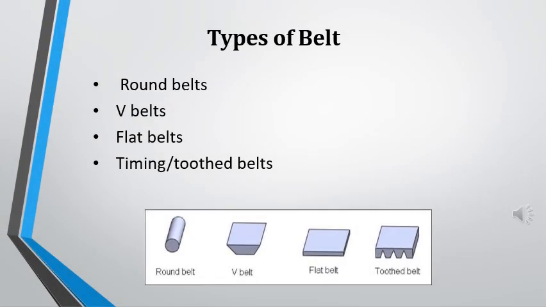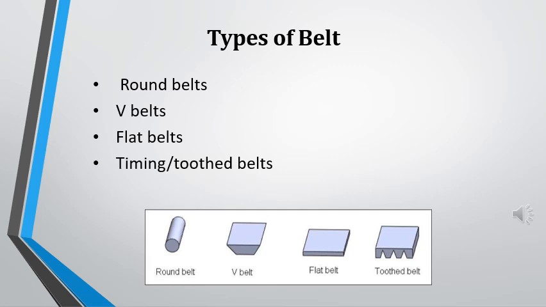Now we are going to discuss types of belt. Round belt. Round belts are generally made of rubber. This type of belt is generally used for light loads, such as a sewing machine or vacuum cleaner. V belt. V belts are arguably the most widely used belt in industry. V belts have a V-shaped cross section which rests against the side of the V pulley under tension. The V-shaped cross section prevents the belt from slipping off.